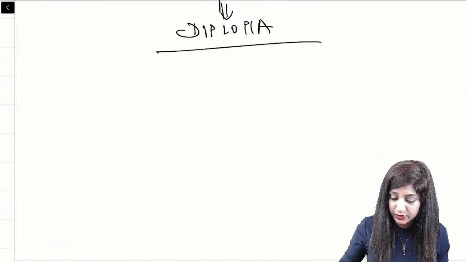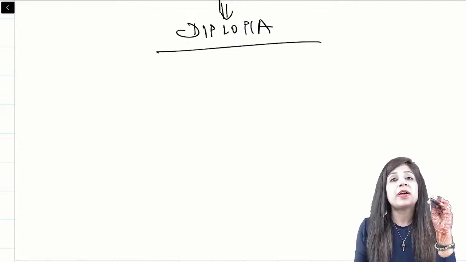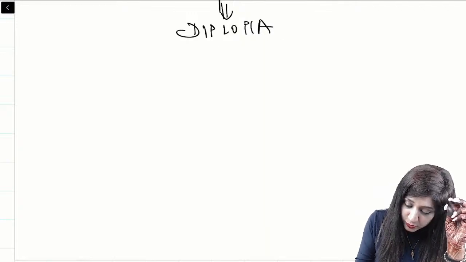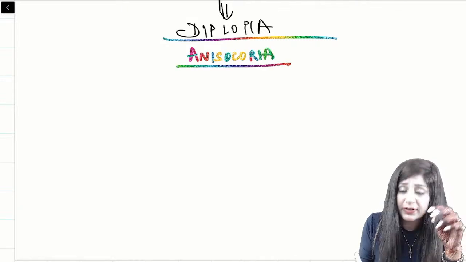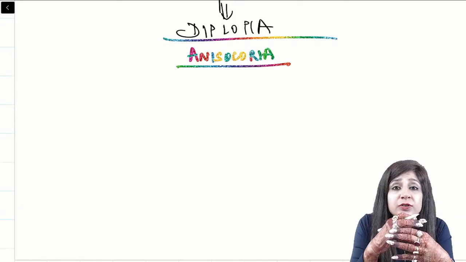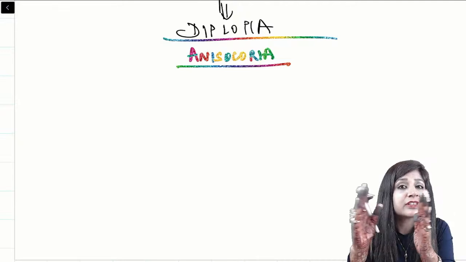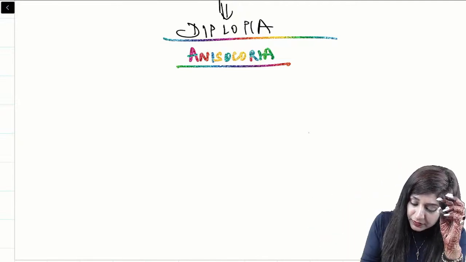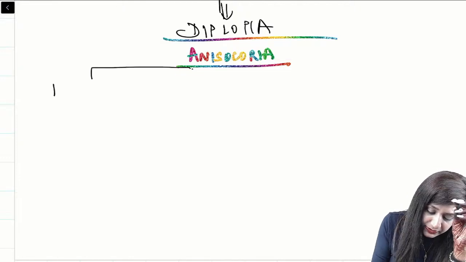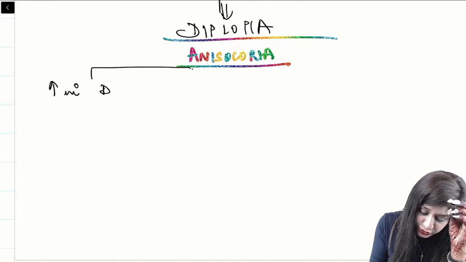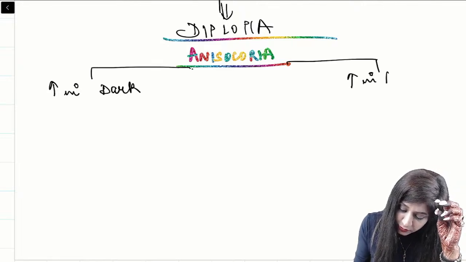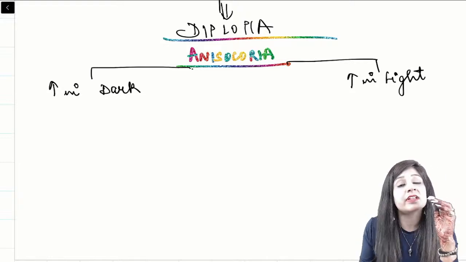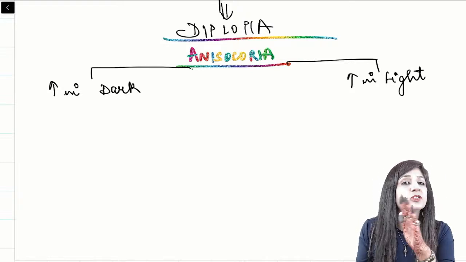Now, one more thing I would help you with. Whenever you have a question on anisocoria, how can you solve it? If you know this flow chart, then you are able to solve so many questions. So there is a difference in the size of the pupil. You have to see whether it is increasing in dark conditions or it is increasing in the light. You have to see whether, when the patient goes in the dark, it is increasing, or when the patient goes in the light.